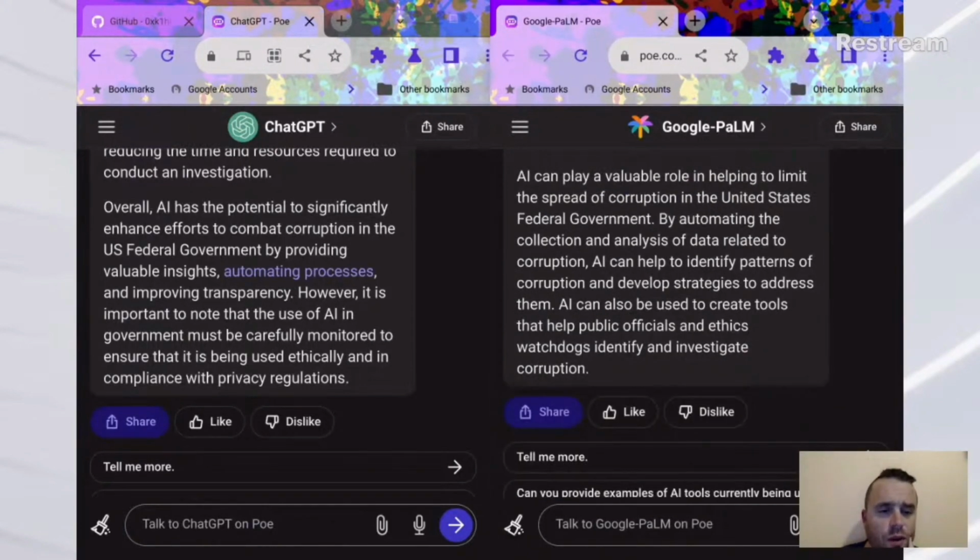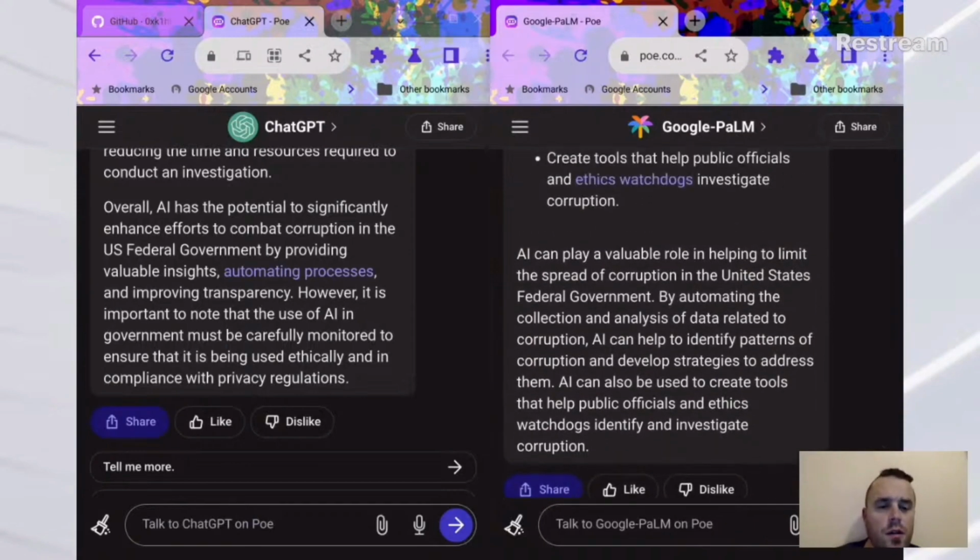AI can play a valuable role in helping to limit the spread of corruption in the United States federal government. By automating the collection and analysis of data related to corruption, AI can help to identify patterns of corruption and develop strategies to address them. AI can also be used to create tools that help public officials and ethics watchdogs.